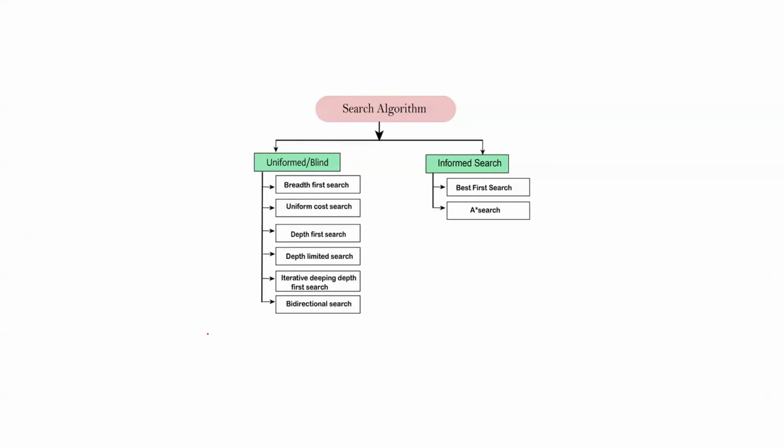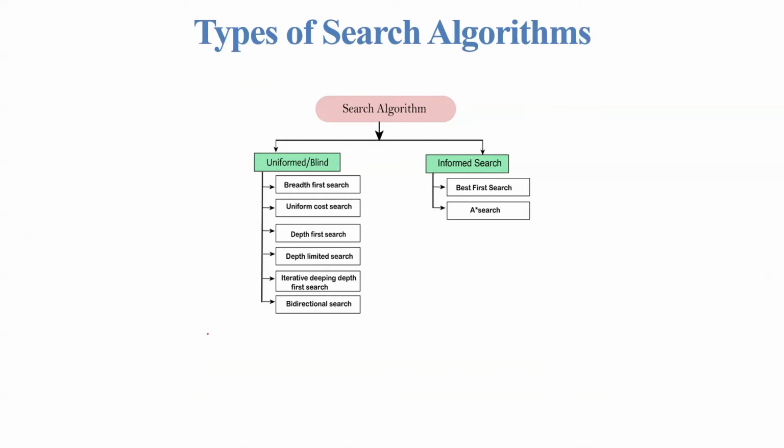So here you can see the types of search algorithms. They are divided into uninformed or blind algorithms and informed search algorithms. Under uninformed search algorithms, we have breadth first search, uniform cost search, depth first search, depth limited search, iterative deepening depth search, and bidirectional search. In case of informed search, we have best first search and A star search.